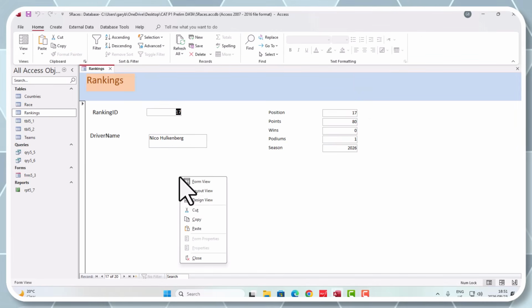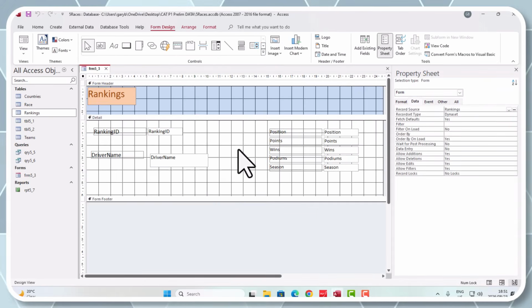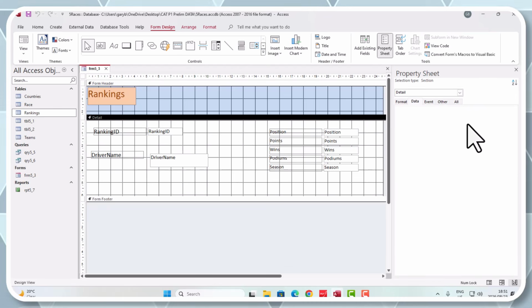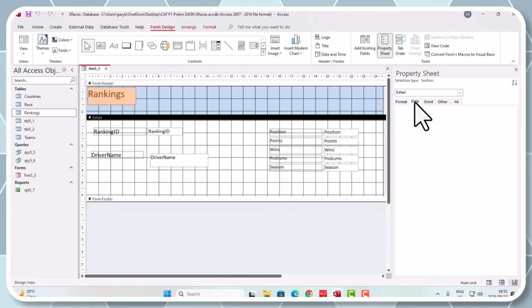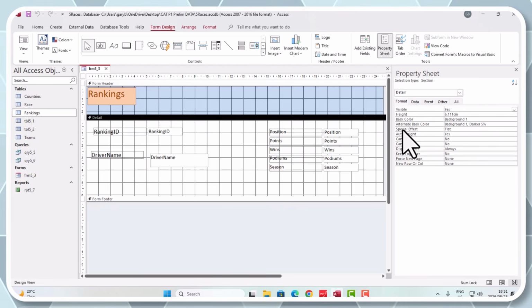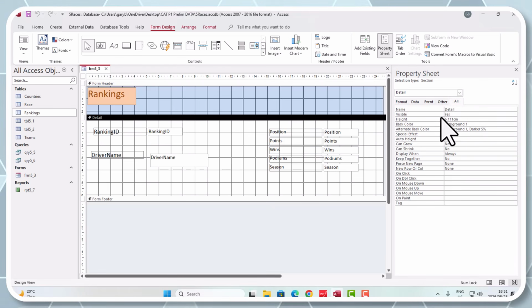Right, so let's go to design view. Here we are, and we're looking at this background here. If you look under format, we can look down here under data. Let's just have a look and see what we've got. We go to all.